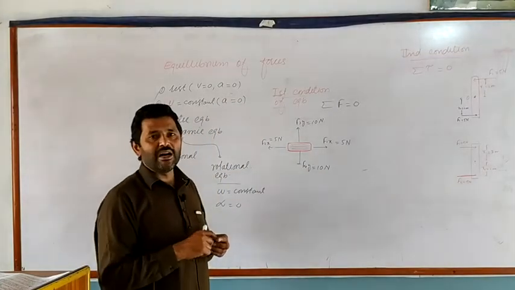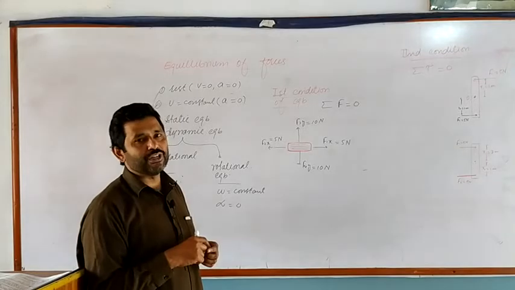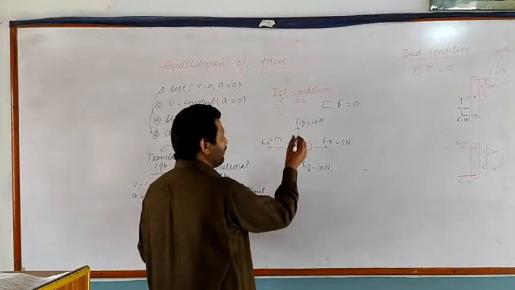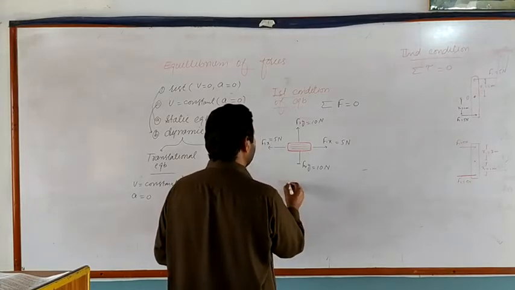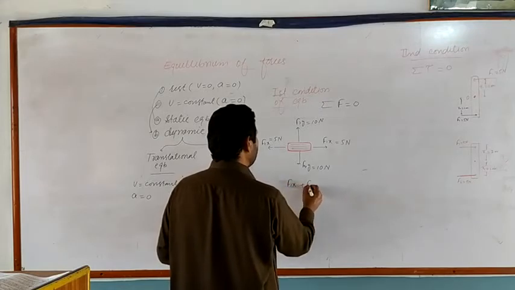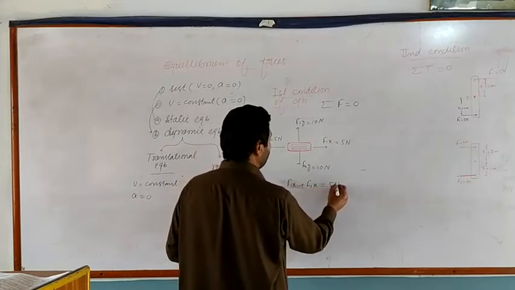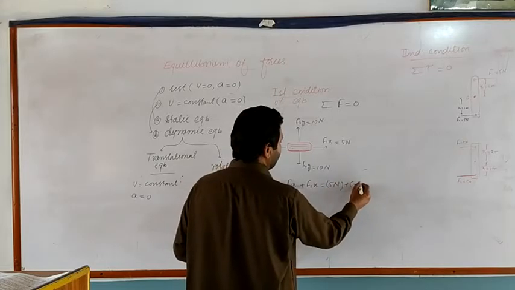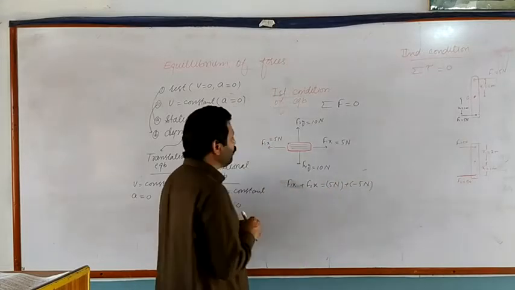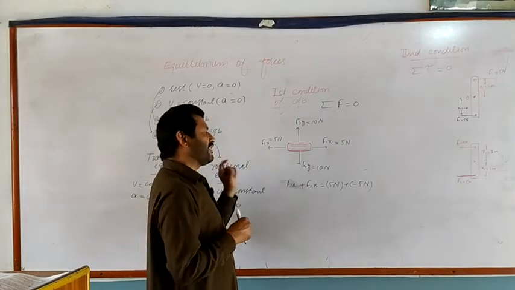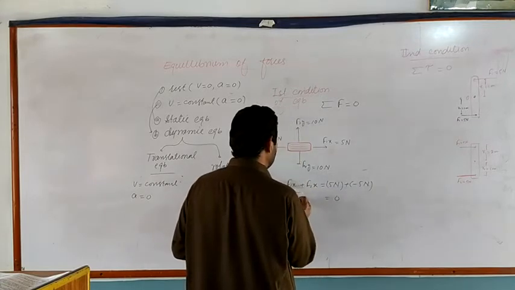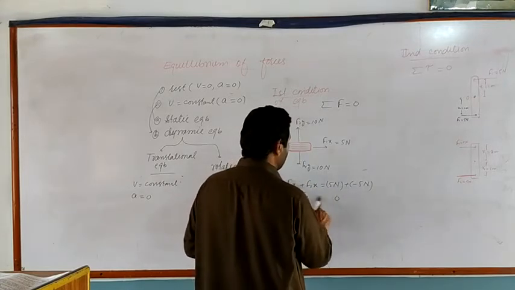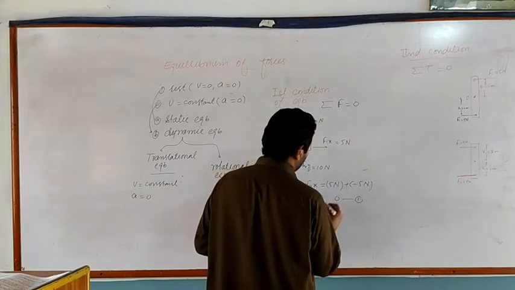Then the sum of these four forces in component form will be written as follows. First of all, we take the sum of all the forces acting along the x-axis. It will be written as F1x plus F2x is equal to 5 Newton plus minus 5 Newton. As F2x is acting along the negative x-axis, it will be taken as negative. Their resultant will be equal to 0, and we write summation or sigma Fx is equal to 0.